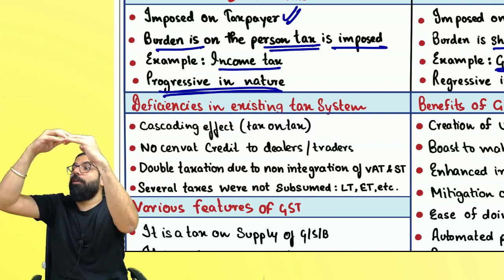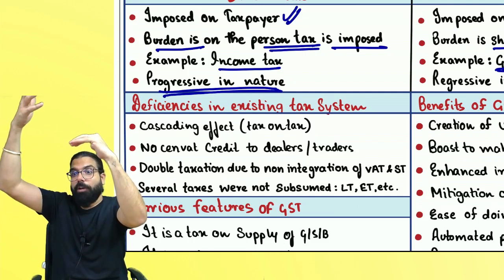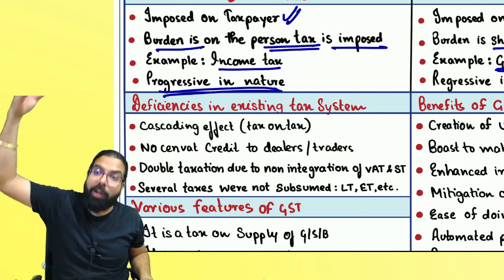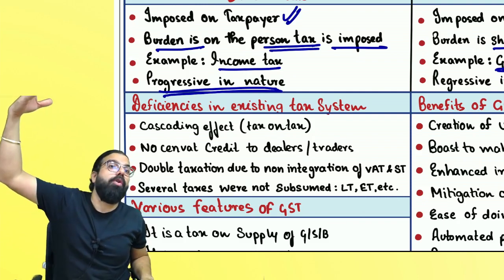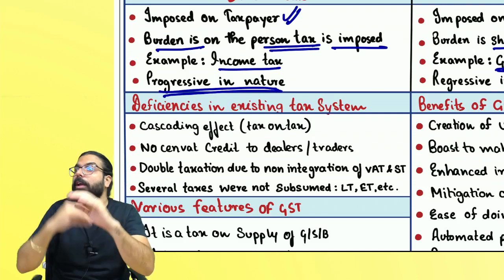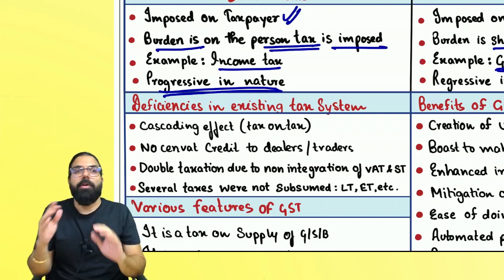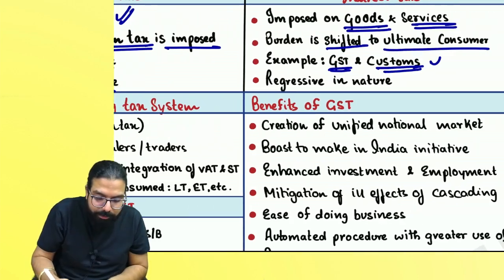Above 10 lakh, 30% tax. Correct? Yes or no? Above 50 lakh, surcharge will also come. Above 1 crore income, more surcharge will come. More the income, more the tax. So it is known as what, everyone? Progressive. Sir, indirect tax is regressive.